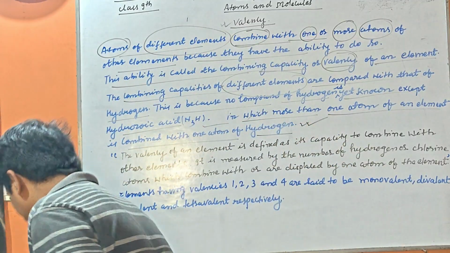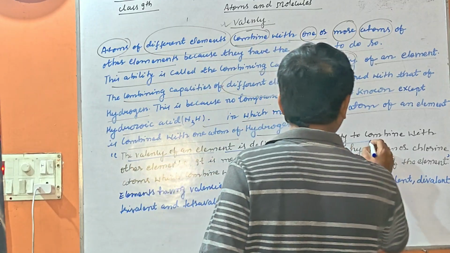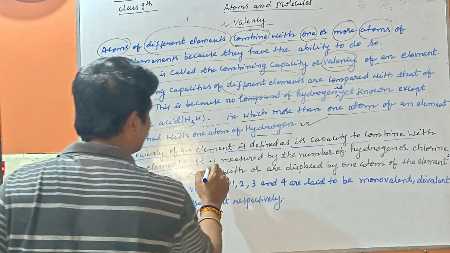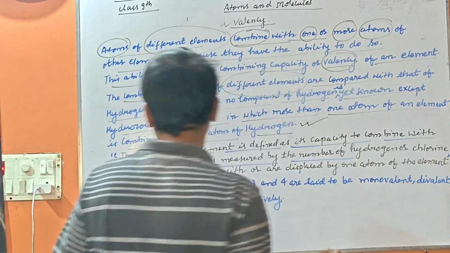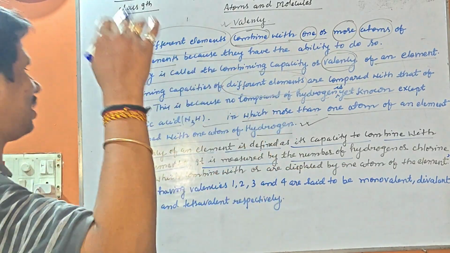So the valency of an element is defined as its capacity to combine with other elements.